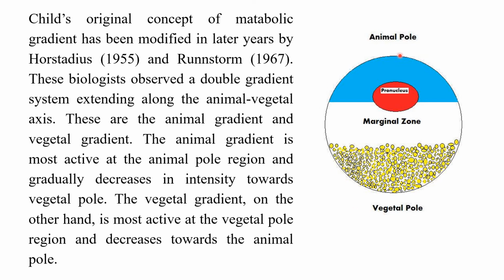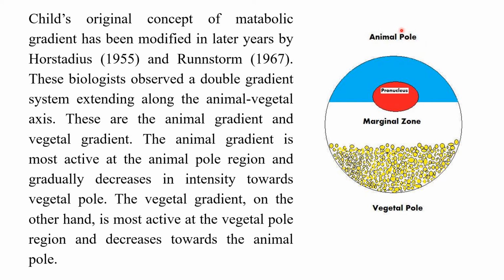But later on, through experiments, the metabolic gradient theory was modified. They modified it by saying there are two gradients: one running from the animal pole towards the vegetal pole, and the other from the vegetal pole towards the animal pole.